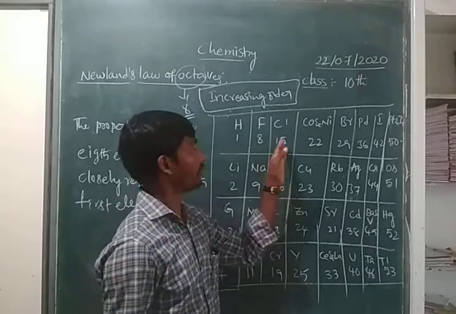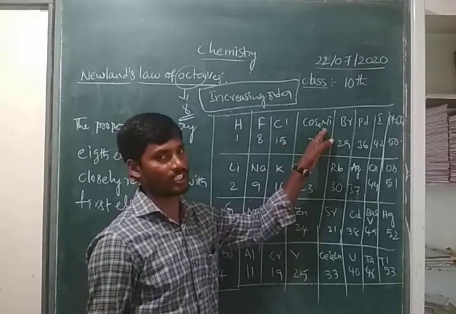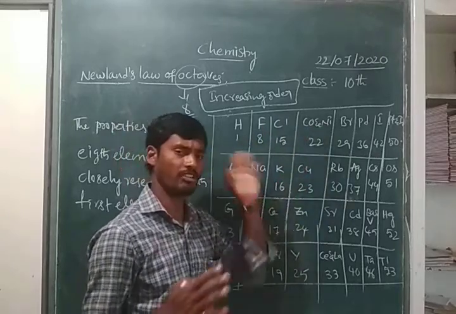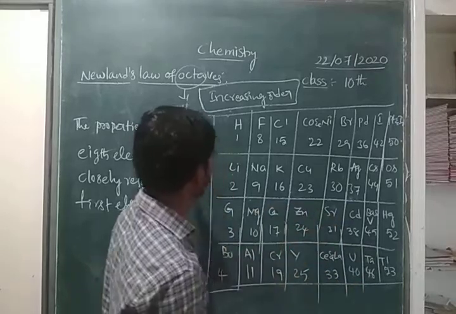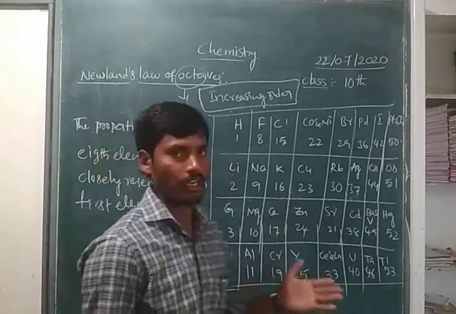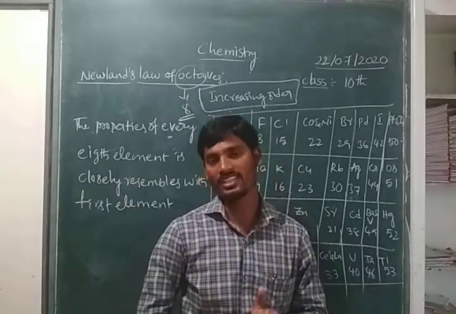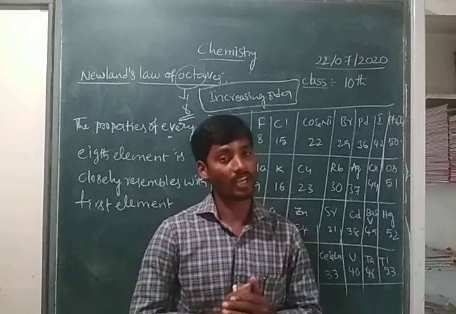But are the properties of fluorine and cobalt and nickel the same? No. Because these are non-metals, these are metals. Are the properties of metals and non-metals the same? No. That means the statement he gave is wrong. John Newlands' statement is the wrong statement.